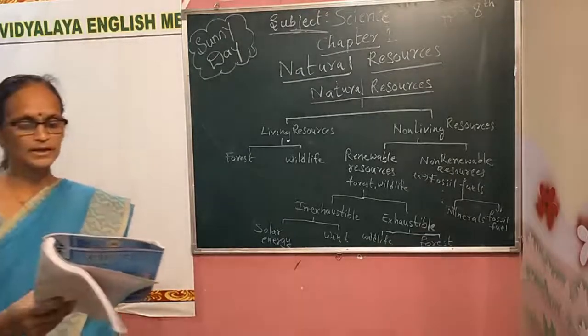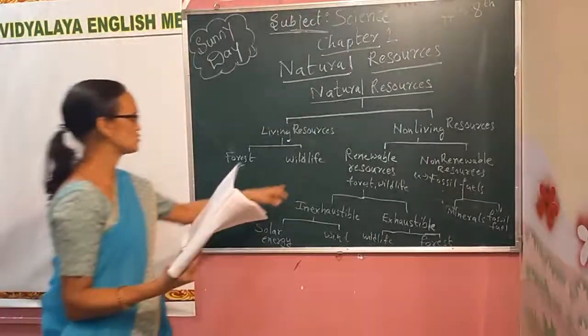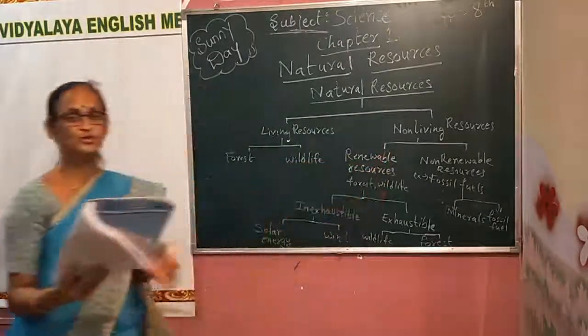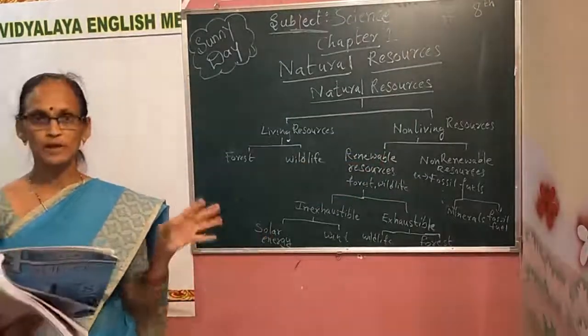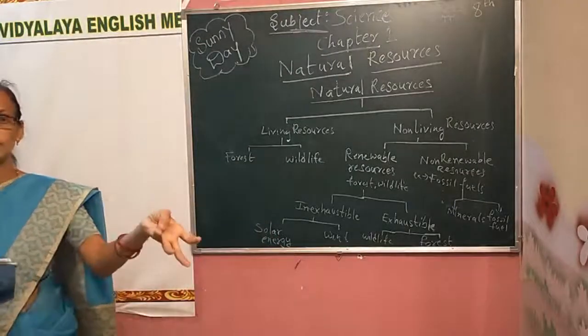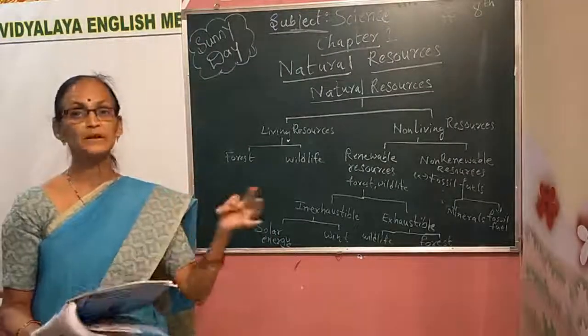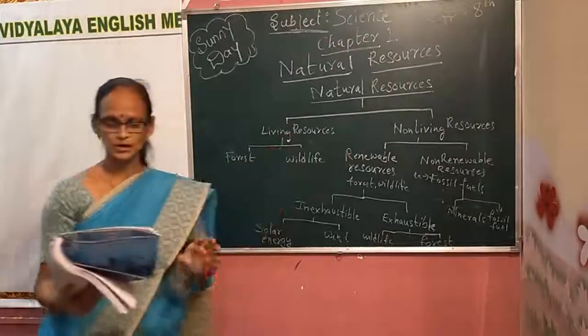Soil, water, air and mineral ores are examples of non-living resources. Non-living resources means what? Those which don't have life, like soil, water, air, minerals. But we need them, we need water, we need soil, we need minerals, all these things we need. So the living and the non-living resources.